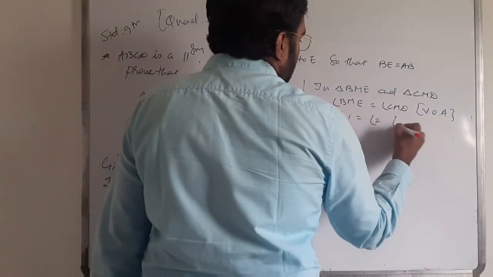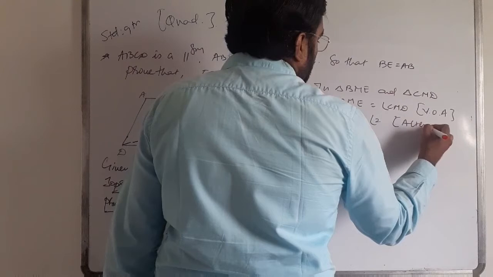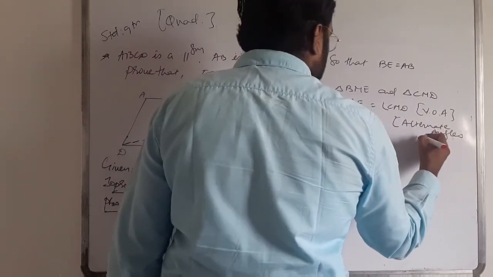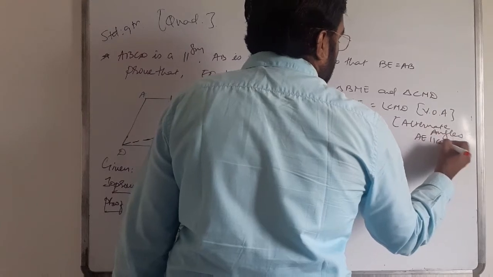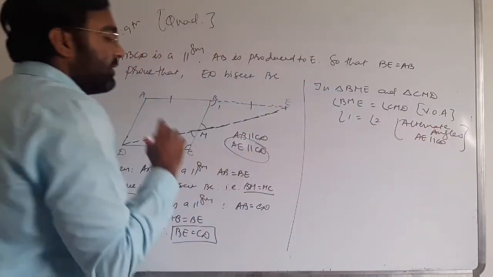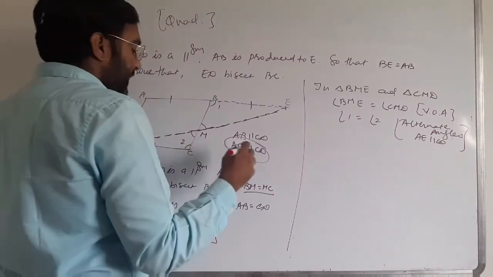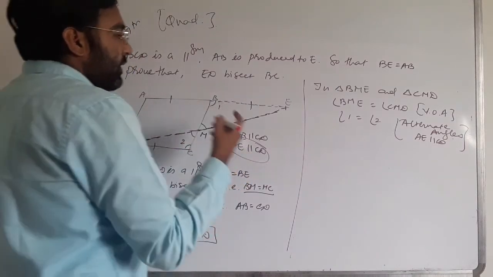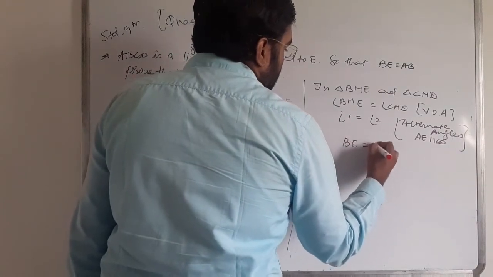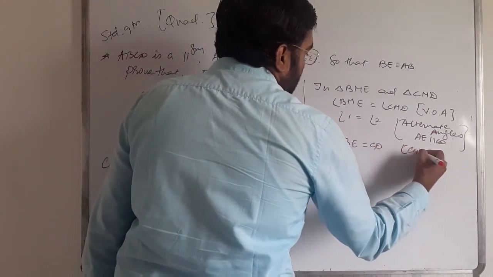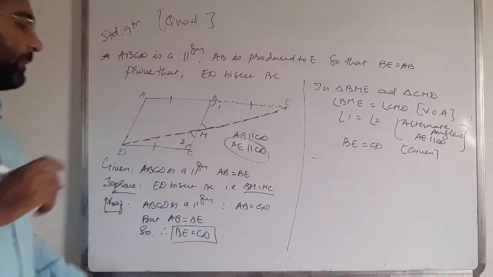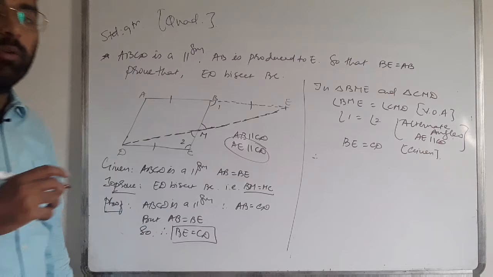Angle 1 is equal to angle 2, alternate angles, because AE is parallel to CD. Okay, AE is parallel to CD, and here CD is equal to BE, that is given. BE is equal to CD, that is given. Therefore by angle side congruency rule,